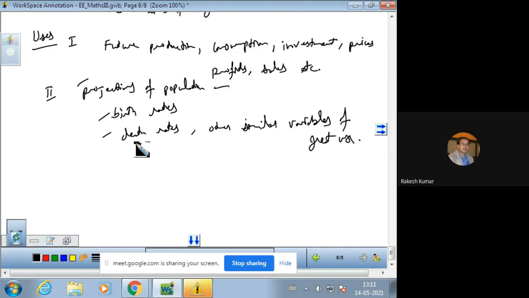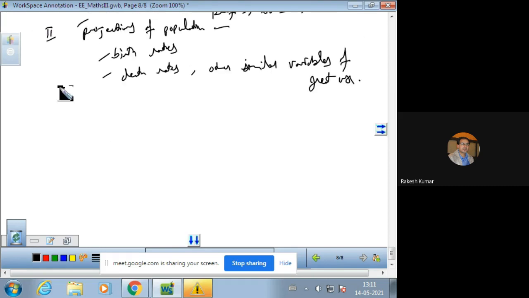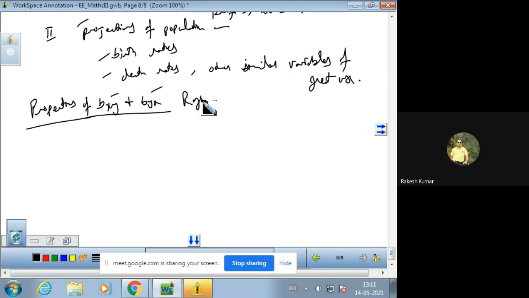So let us move further. These are some of the important uses. Now we can discuss the properties of Bxy and Byx. And what are these? Both of these are regression coefficients. So let us discuss the properties of regression coefficients.